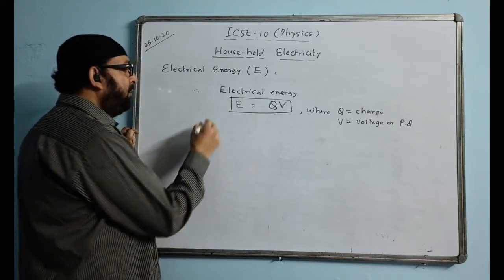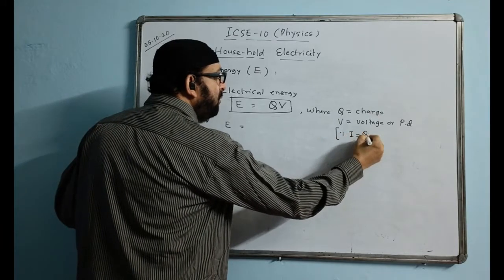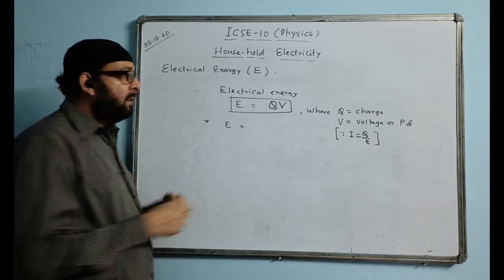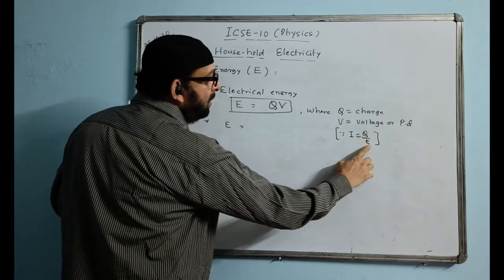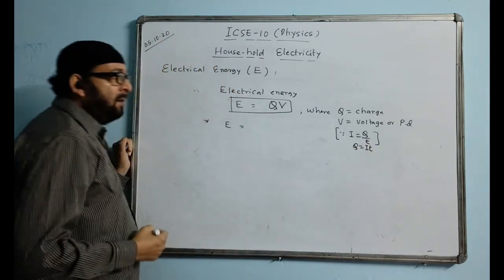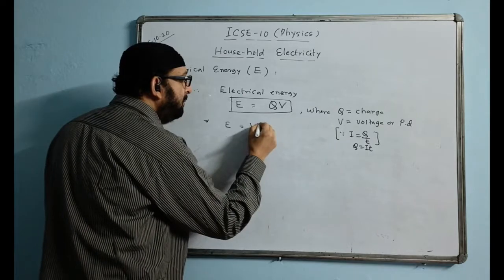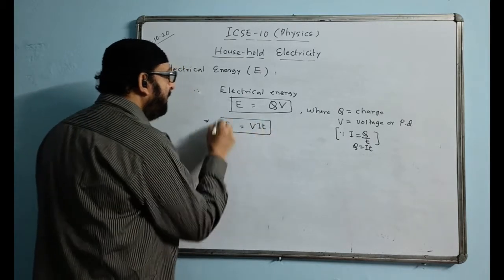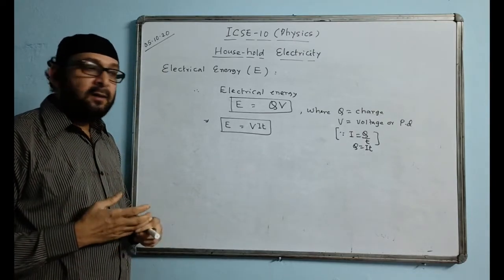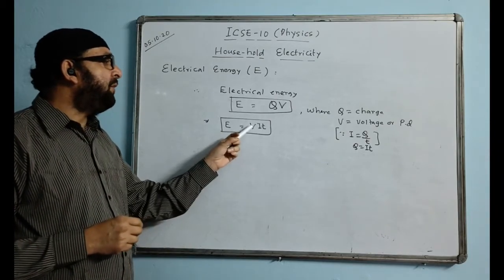This is the basic formula, and from there we can change it like this. We know I is equal to Q upon T, the current formula, charge upon time. Therefore Q will become IT after cross multiplying. Instead of Q we can write IT. I keep V as it is, and instead of Q I write IT. So the formula of electrical energy becomes VIT. What is V? Voltage. What is I? Current. And what is T? Time. So the electrical energy formula we have is VIT.